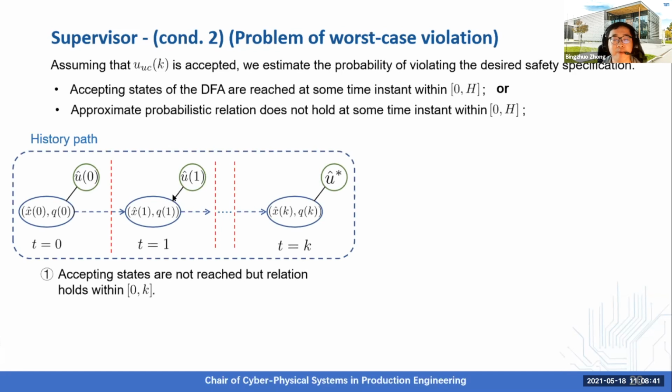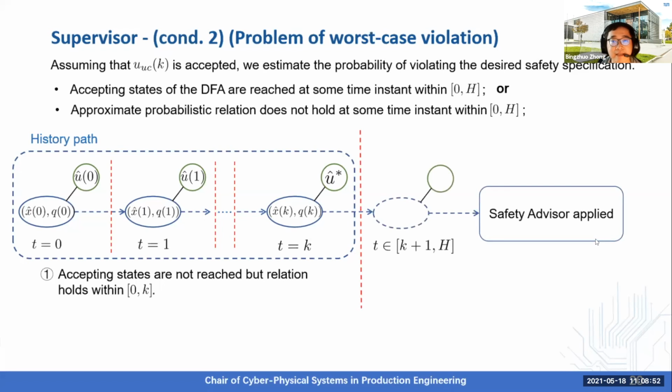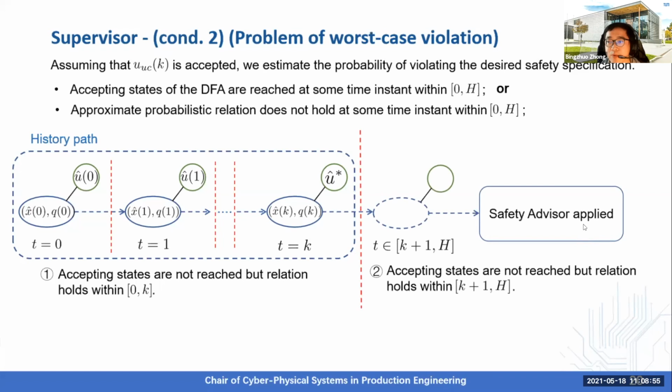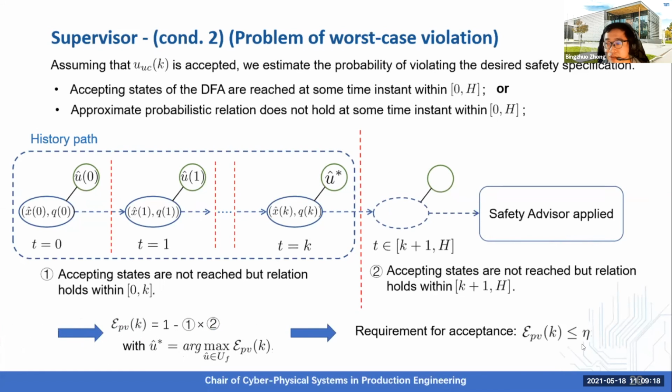Based on this path, we are able to estimate the probability that the accepting state is not reached, but the relation holds before time instant k. And considering that the safety advisor is applied later on, we are able to estimate the probability that the accepting state is not reached, but the relation holds afterward. Accordingly, we can compute the estimation like this, with the U hat star, the element within the set U hat that maximizes the estimation of the violation probability, and then we compare the maximum estimation with the maximum tolerable bound to see whether this input can be accepted.